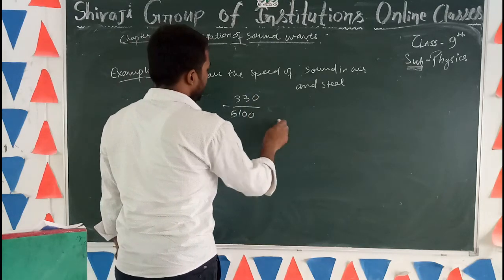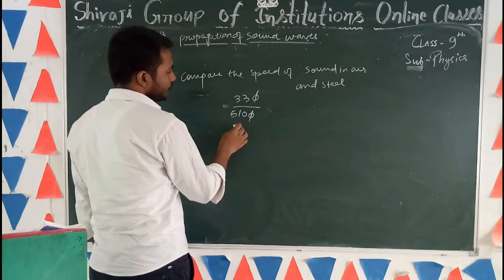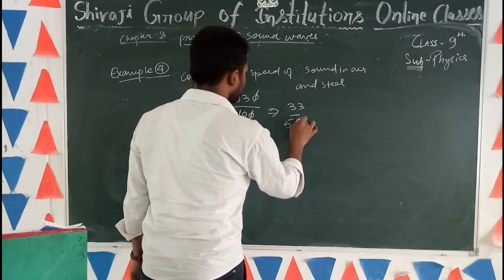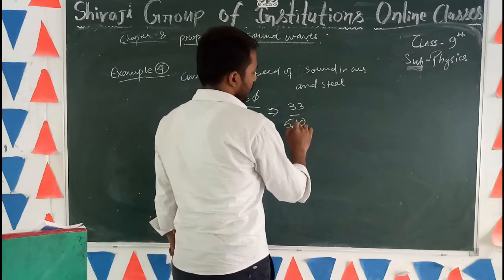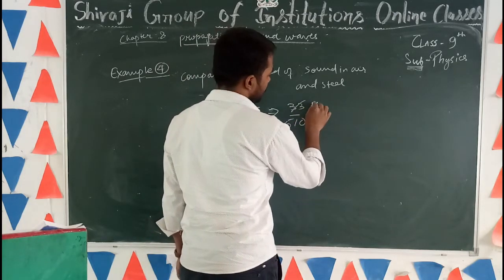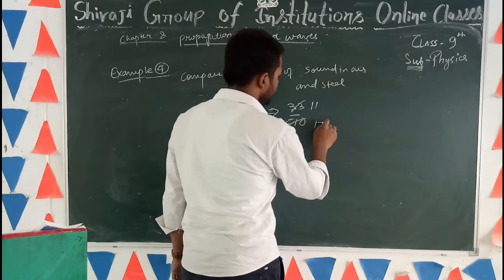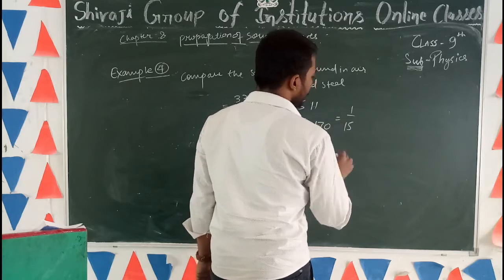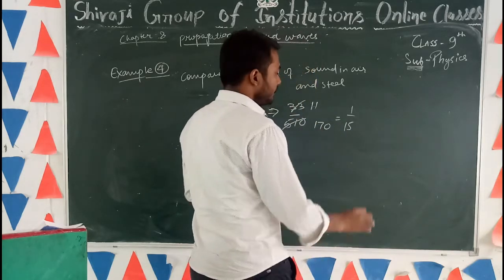When we solve this, you will find 330 goes into 5100, and when you divide this, you will find approximately 15 times.